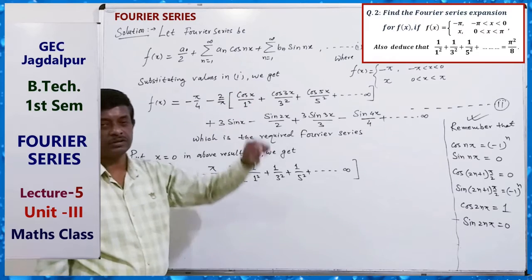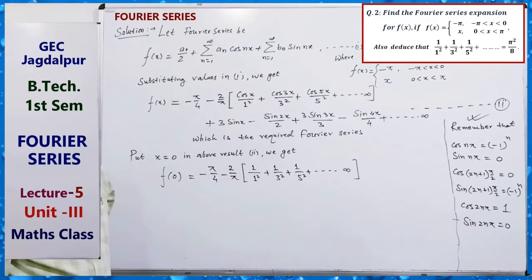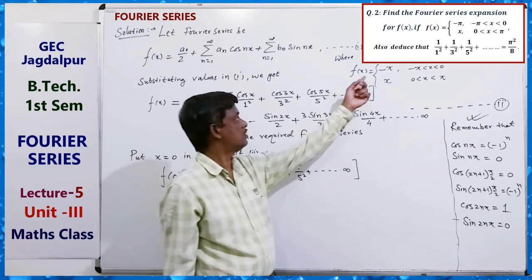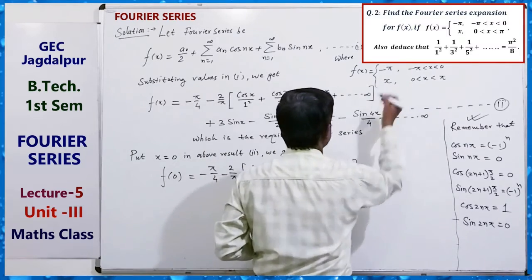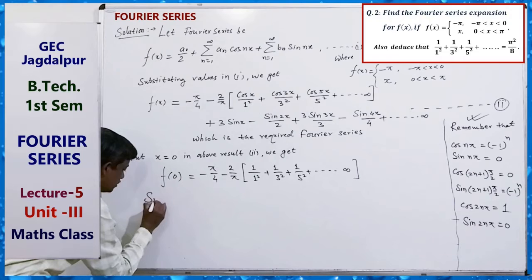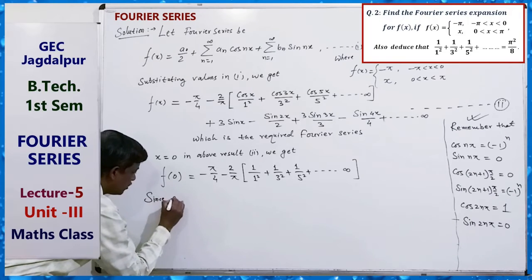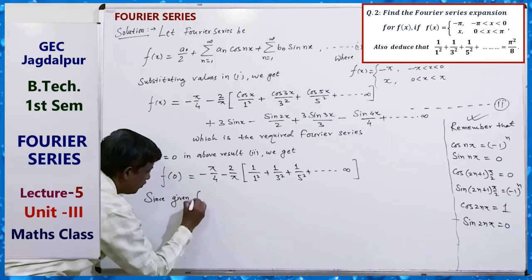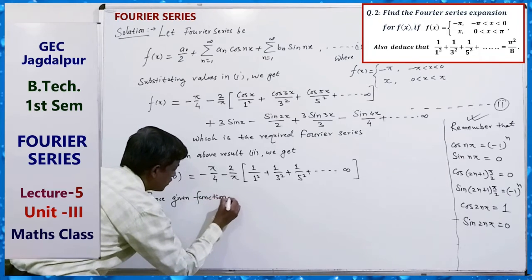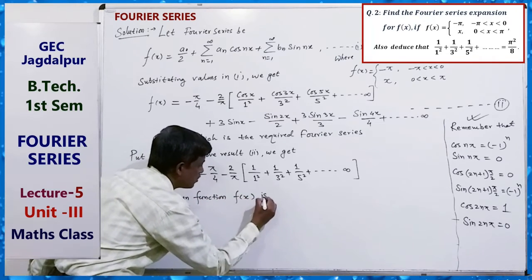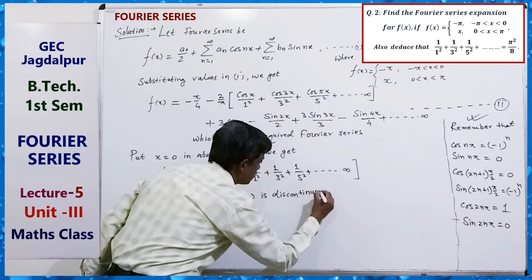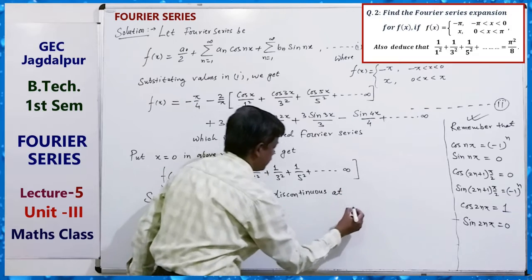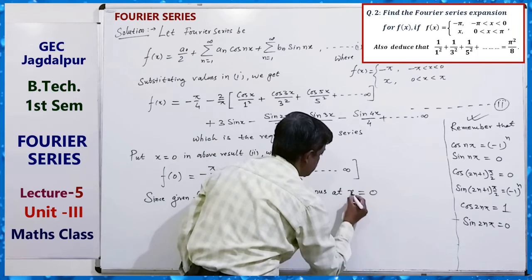For proving the given result, what is the value of f0? Because here f0 is not given. So here we see that the given function f(x) is discontinuous at x equals 0.